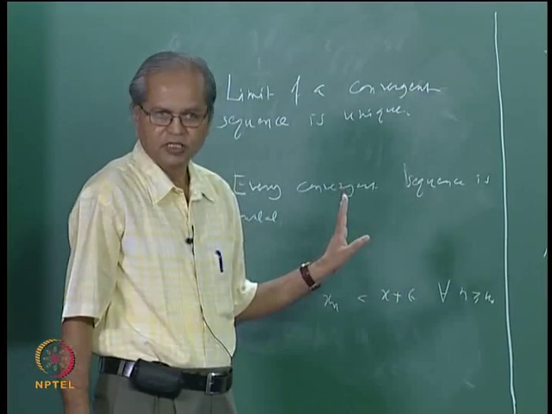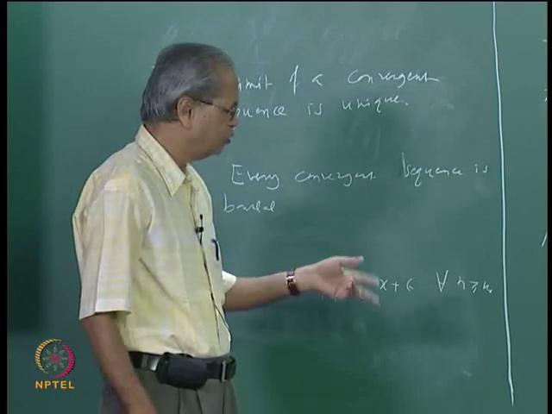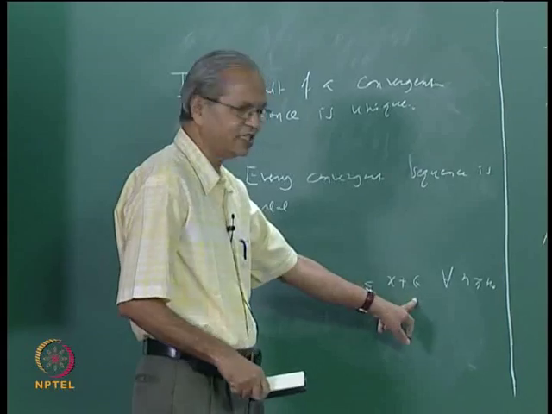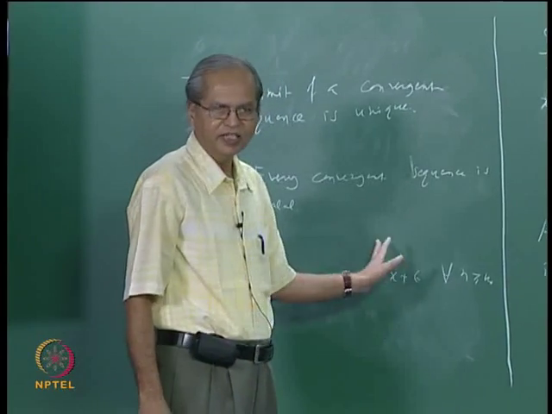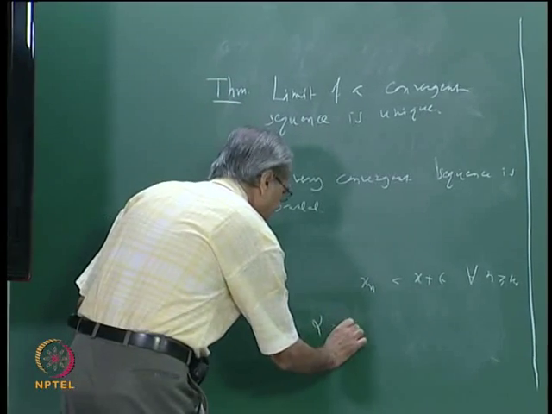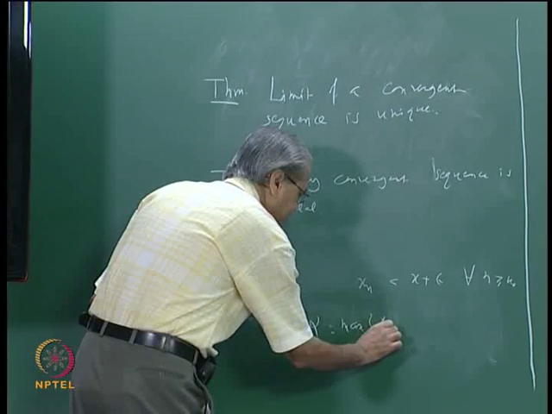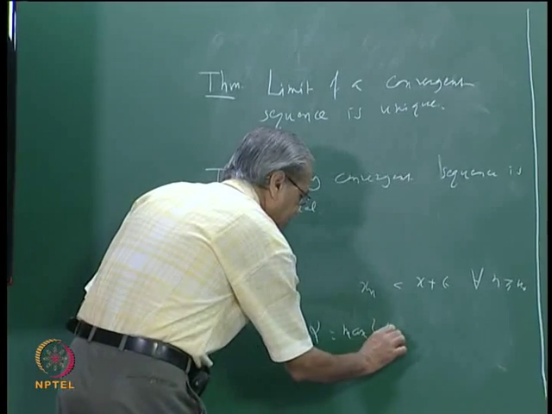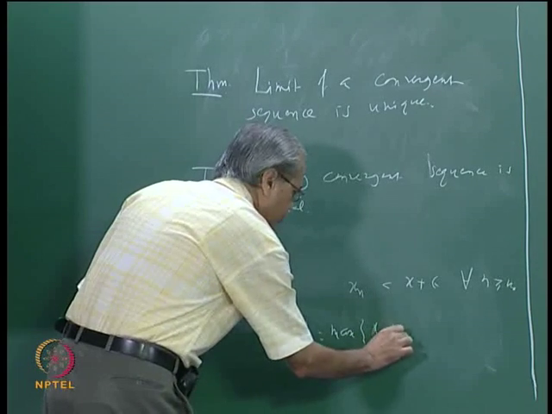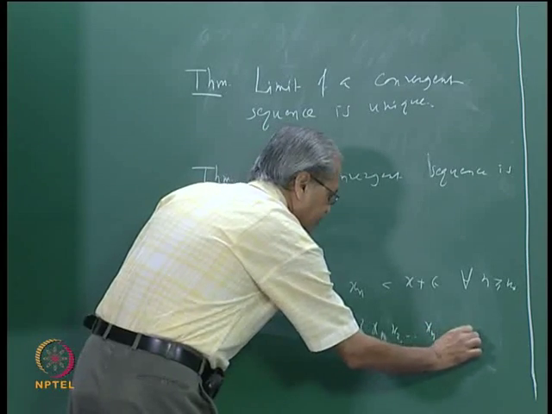Now what are the elements that are left out for which this may not be true? x1 to xn0 minus 1, they are finite numbers, so there is a finite maximum. How many are there? There are n0 minus 1. You take those numbers plus this number x plus epsilon, and take the maximum of all of them. Let us say that maximum I call alpha. Alpha is the maximum of x1, x2, etc. up to xn0 minus 1 and x plus epsilon.